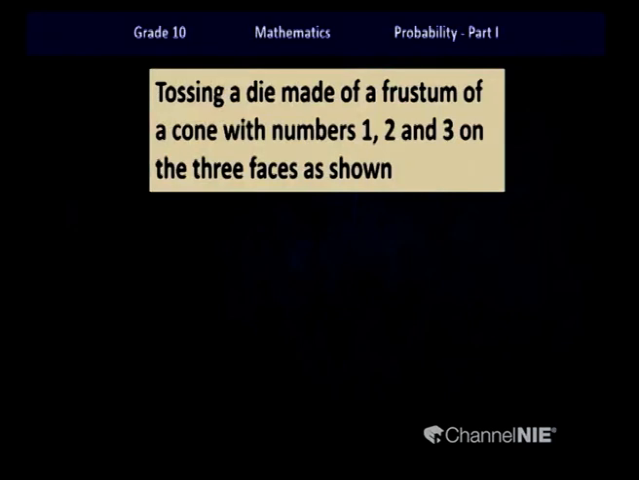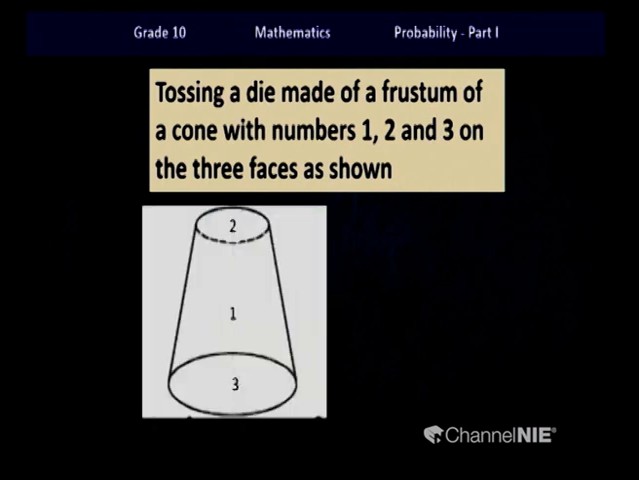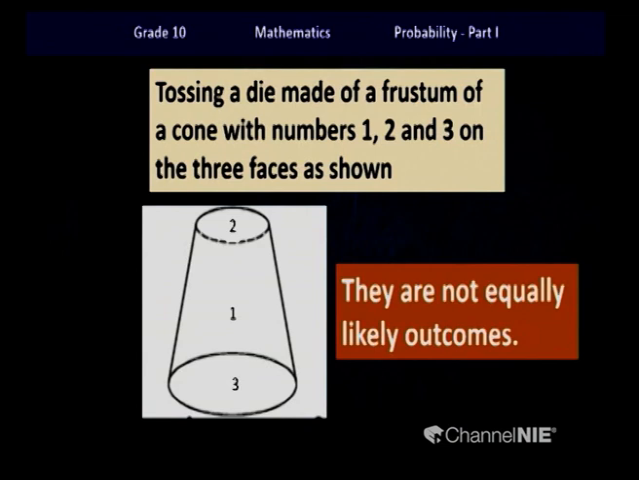Tossing a die made of a frustum of a cone with numbers 1, 2 and 3 on the 3 faces, as shown. In this frustum, the top face is number 2 and number 3 is at the bottom, and in the curved part number 1 appears. So children, although the numbers are being used only once, the surfaces are different in shape. So they don't have an equal possibility of occurrence. So they cannot be called equally likely outcomes. I hope you understood what an equally likely outcome is.